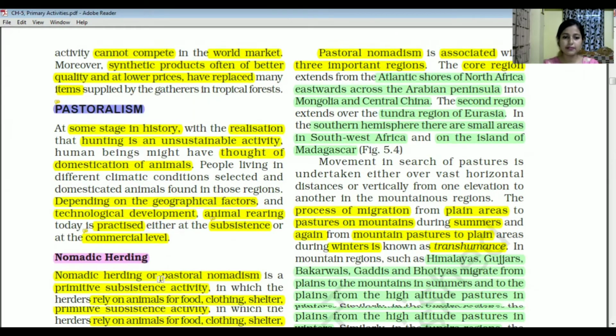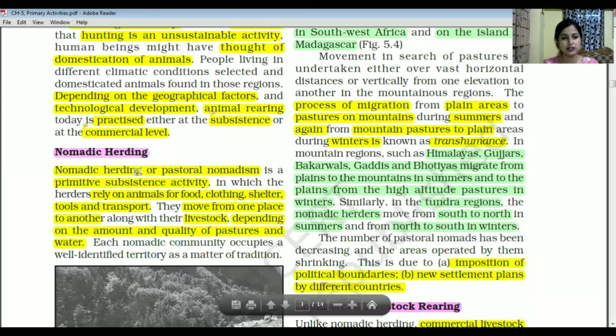Next here comes nomadic herding. Nomadic herding or pastoral nomadism is basically a primitive subsistence activity, and herders rely on animals for their food, clothing, shelter, tools, and transport. They move from one place to another along with their livestock, depending on the amount and quality of pastures and water.